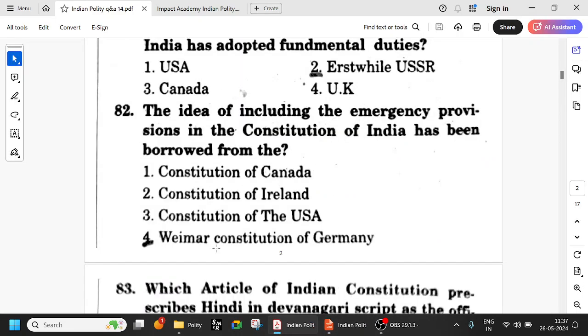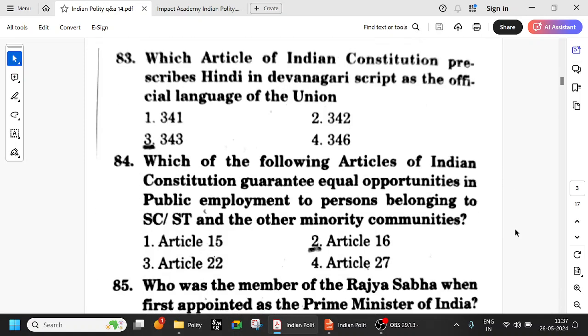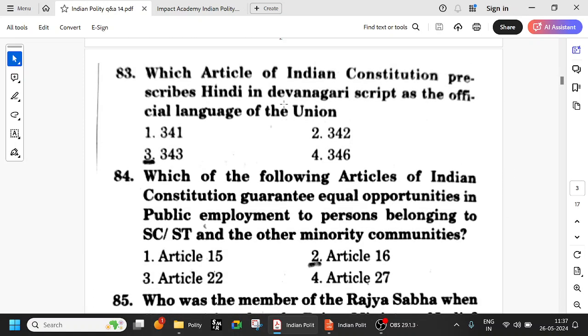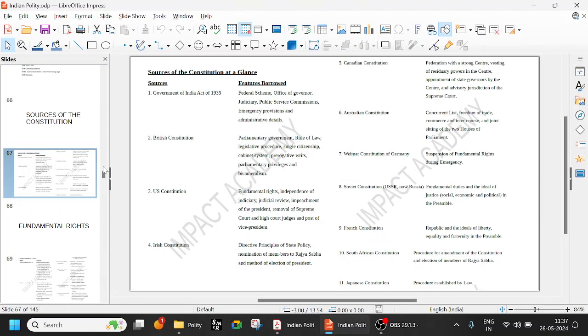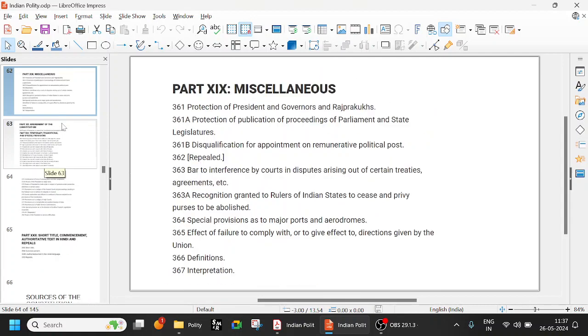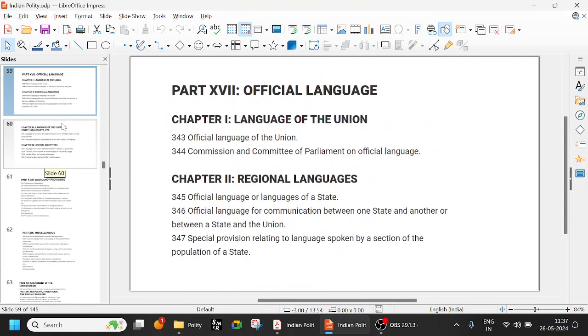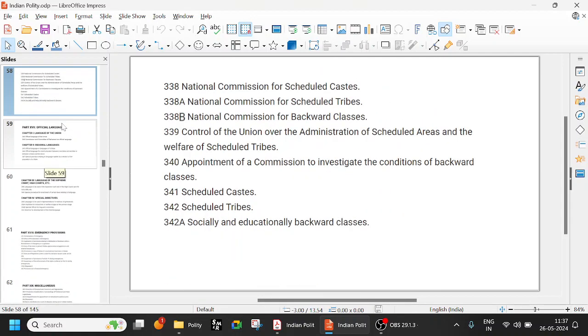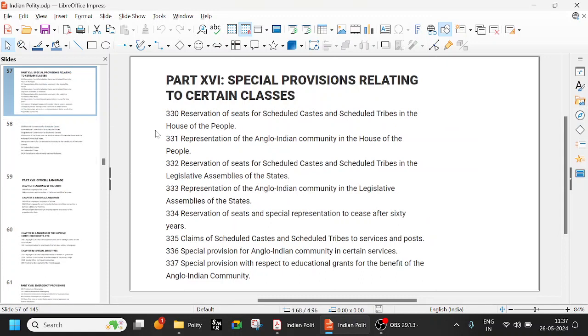So emergency provisions. Emergency means Germany. Which article of the Indian Constitution prescribes Hindi in Devanagari? When it comes to these languages, it will go to 343. 331 and all that will be Anglo-Indians and that stuff. 331 is regarding representation of the Anglo-Indian community in the House of the People, reservation, all these things.